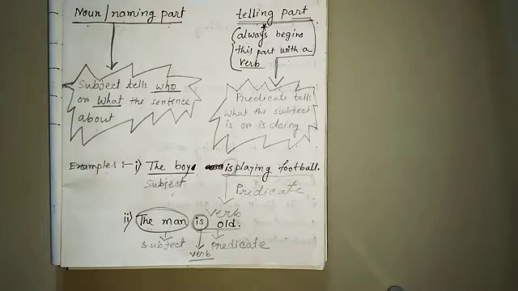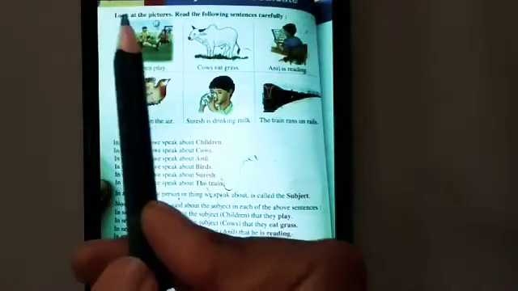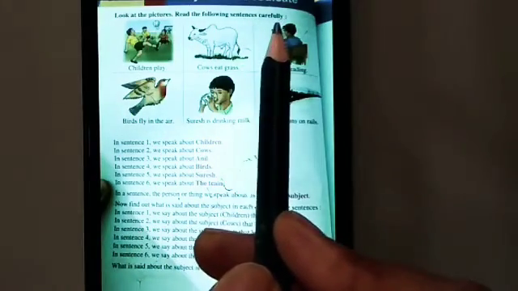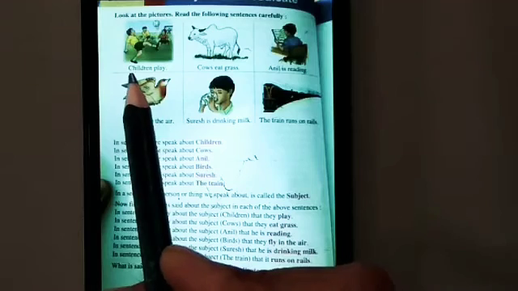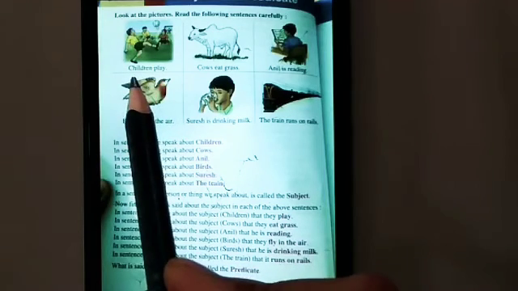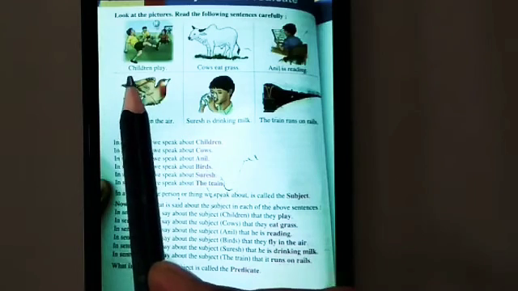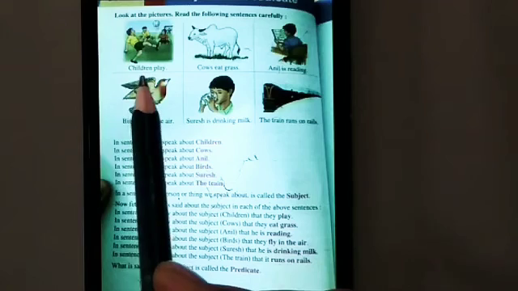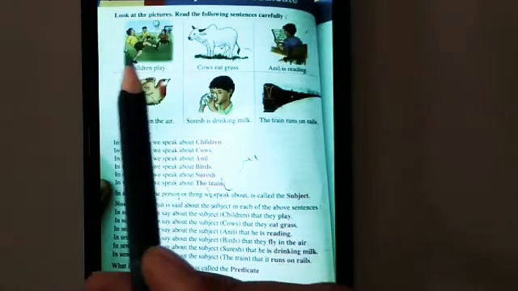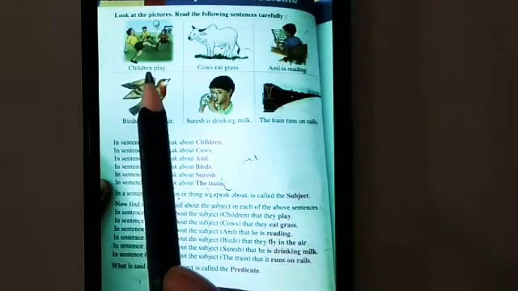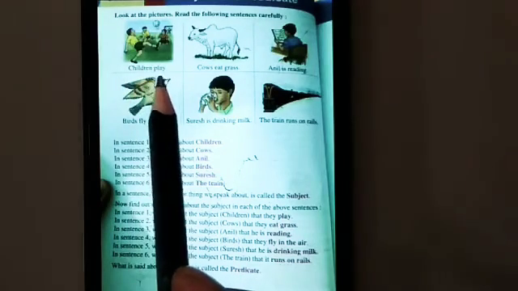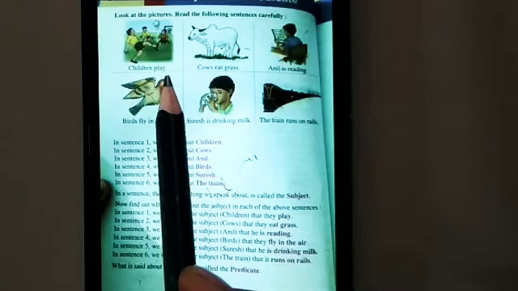Come to the book, page number 12. Look at the picture. Read the following sentence carefully. Children play. Who play? Children play. This sentence is about children. So, children is the subject. As the subject is children, what does the subject do here? The subject plays here. So, play is the predicate of this sentence.